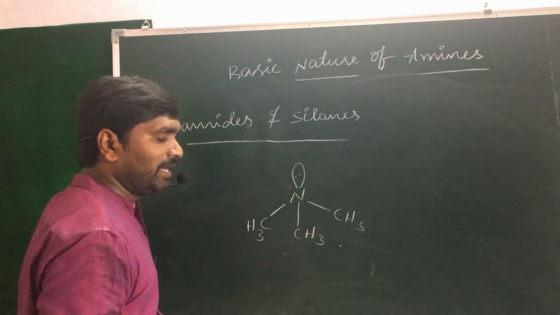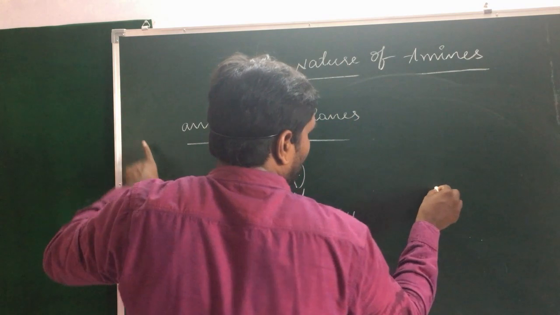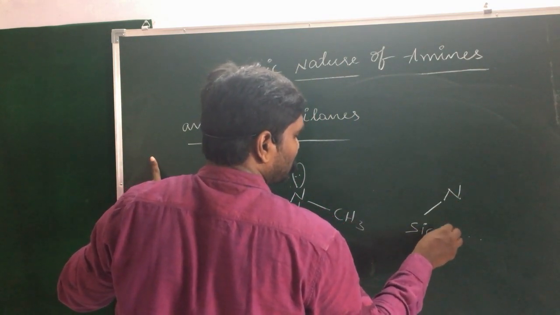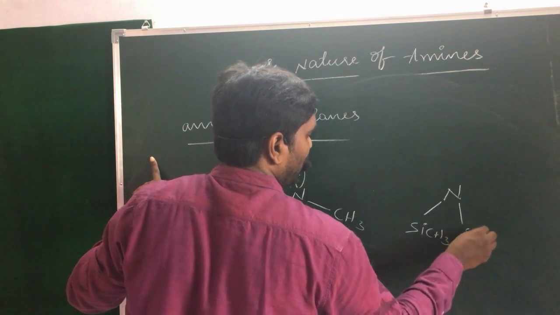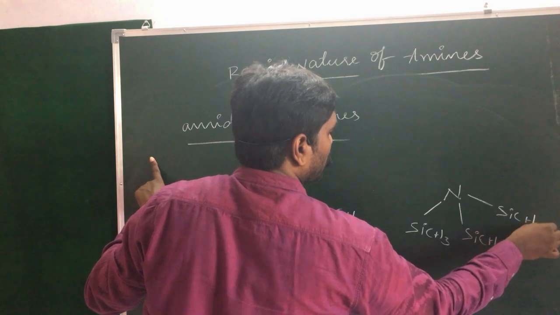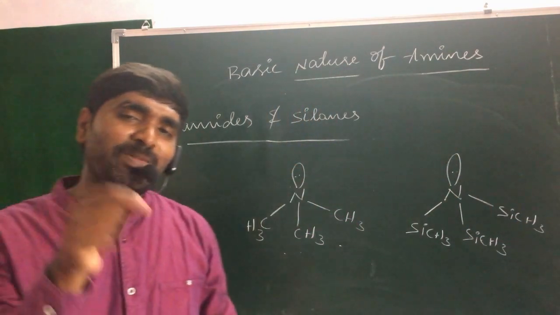This nitrogen contains the non-bonding electrons. When I take the silanes, nitrogen is bonded with three SiCH3 groups. Among these two, which one is the better base?